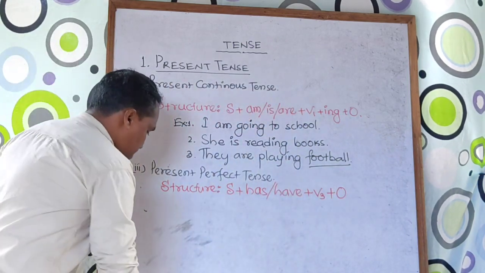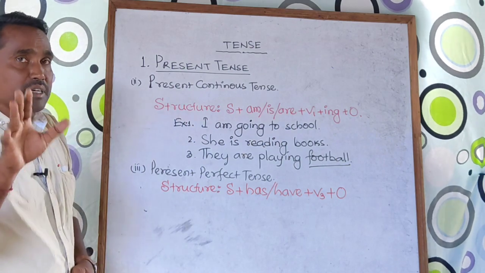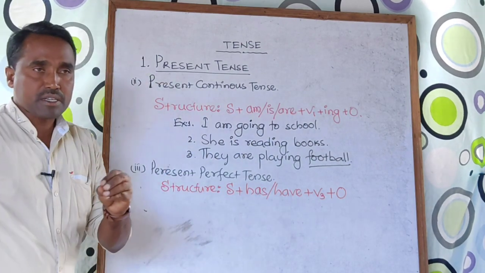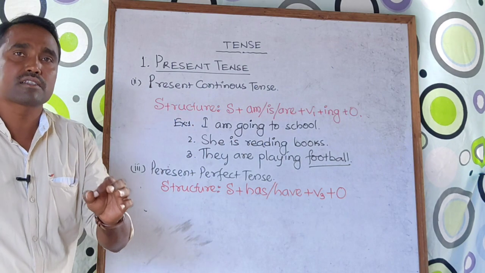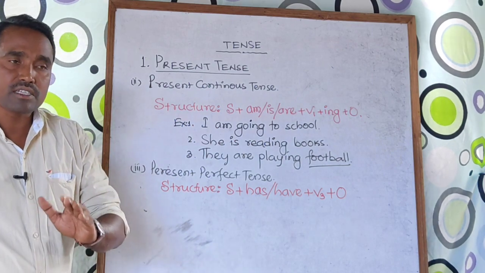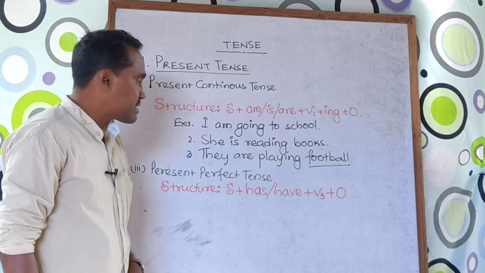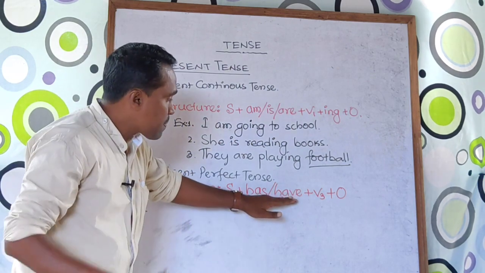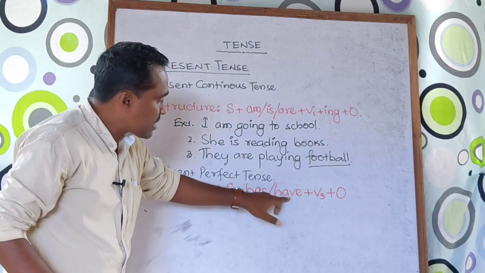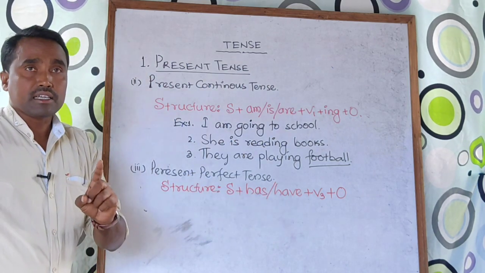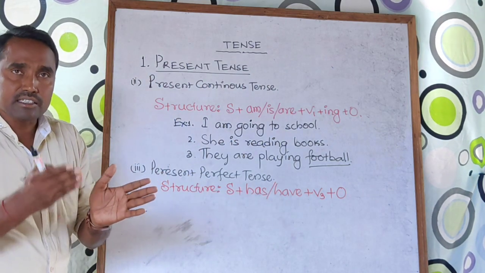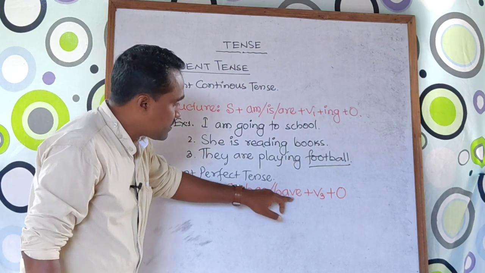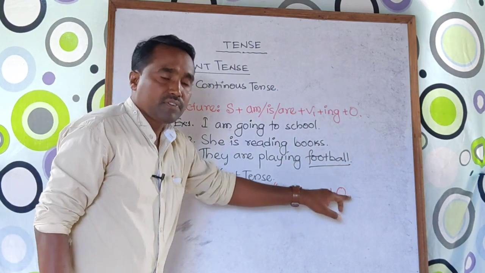Before we start the present perfect tense, what is the definition or the meaning of a present perfect tense? Perfect, it says everything. Present perfect tense means the action which is just completed or the action which is completed now. That is called the present perfect tense. Structure: start with subject. We have two auxiliaries here, has and have. For singular number use has, for plural number use have, but don't forget if the subject is I and you, you need to use the auxiliary called have. So here then take V3 form and finally object.